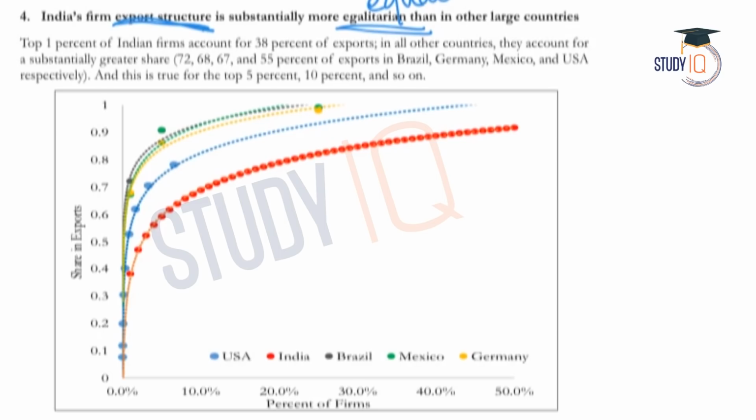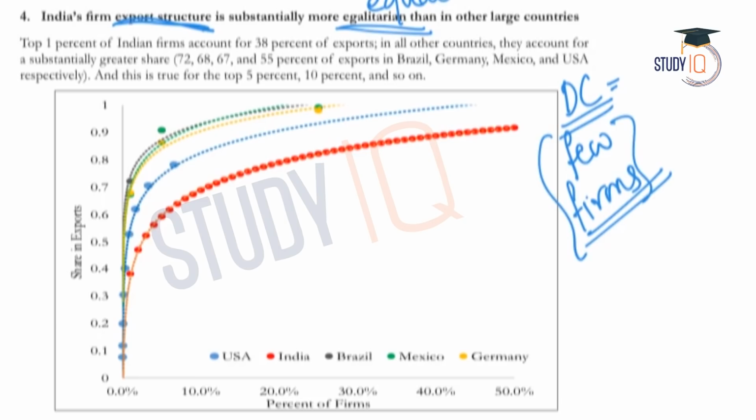According to the survey, in case of developed countries, few firms account for the majority of trade. So few firms are controlling the majority of the trade in developed countries, and the survey provides examples of countries like Brazil, Germany, Mexico, USA, etc. In those countries the international transactions or exports are majorly handled by a few firms.